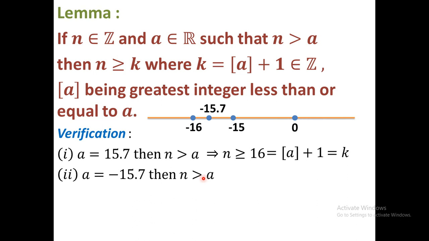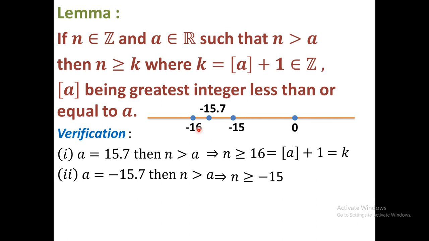Now n greater than a, that is n greater than minus 15.7. What will be n? Since n is an integer and n is greater than minus 15.7, n will be minus 15, minus 14, minus 13, and so on, 0, 1, 2, 3, all the positive integers. So n greater than minus 15.7 means n starts from minus 15, that is n greater than or equal to minus 15.